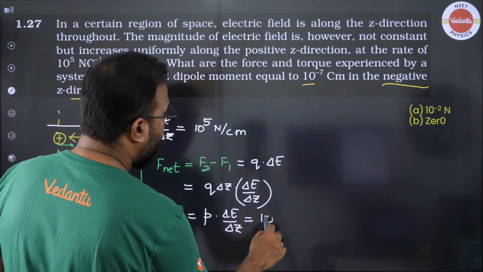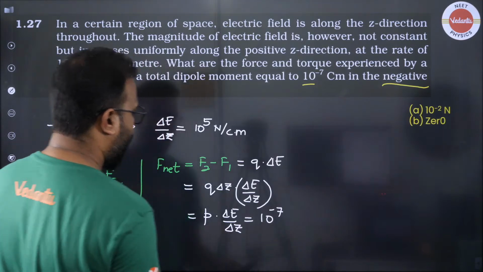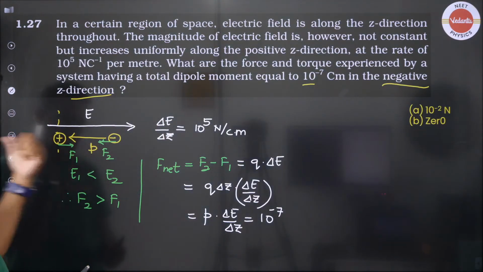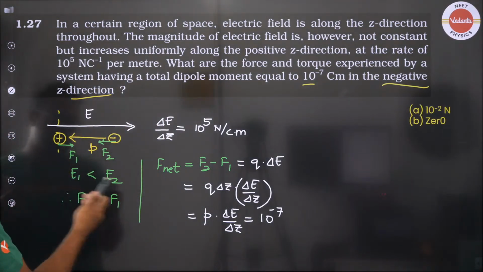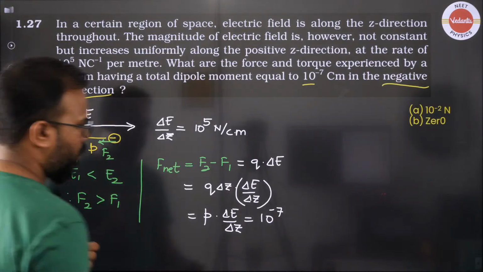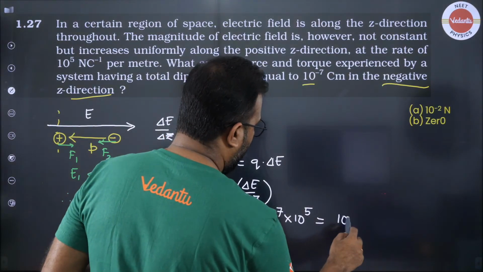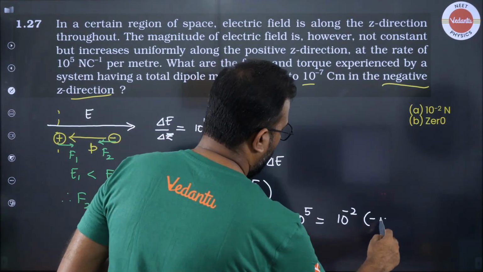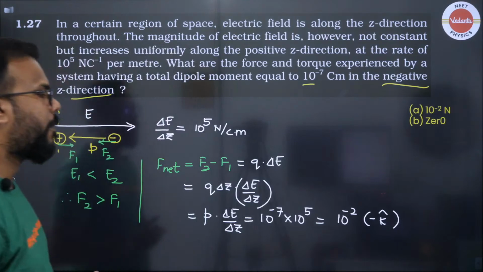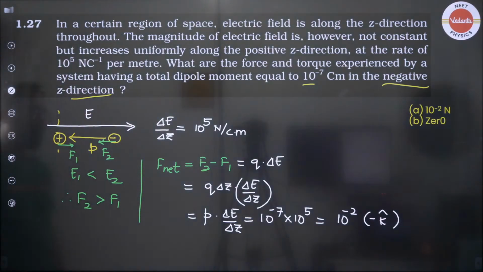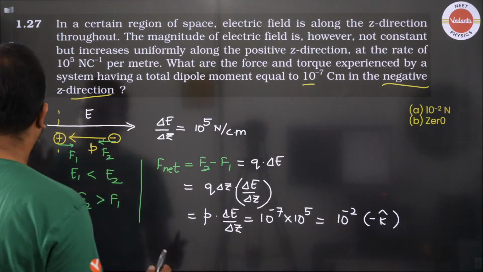So this value is 10 to the power minus 7. Okay, direction is already known, by the way. The net force is going to be towards the negative Z direction, and this is given to you as 10 to the power 5. So we have 10 to the power minus 2 minus k cap. Okay? How about the torque?